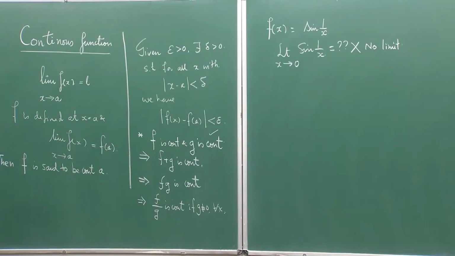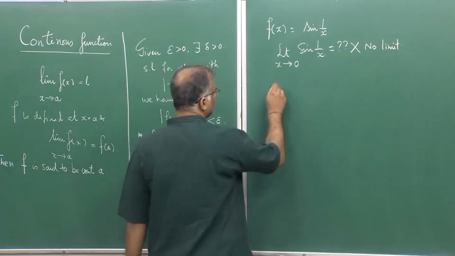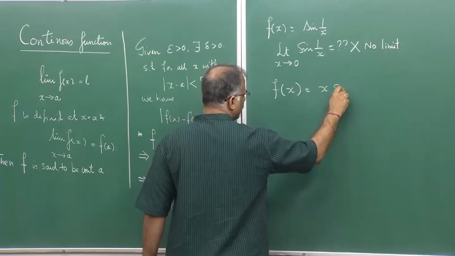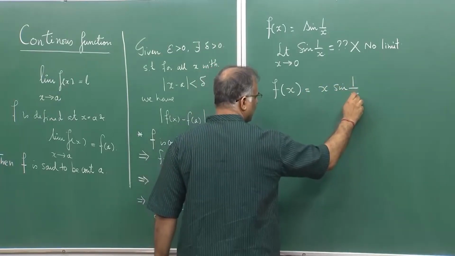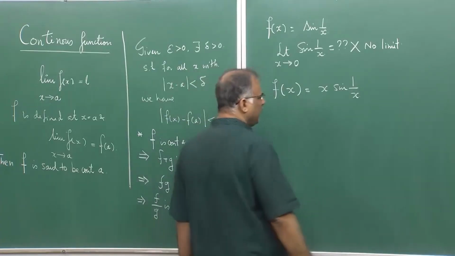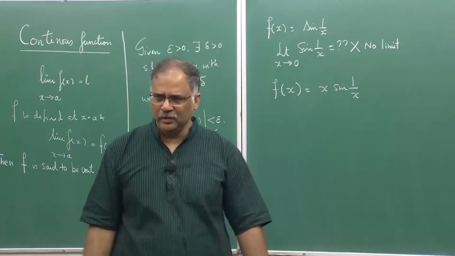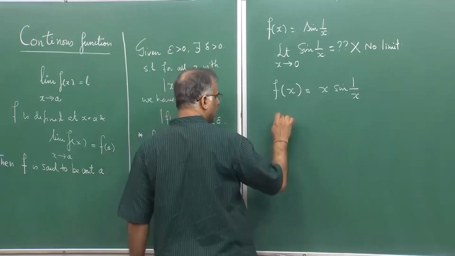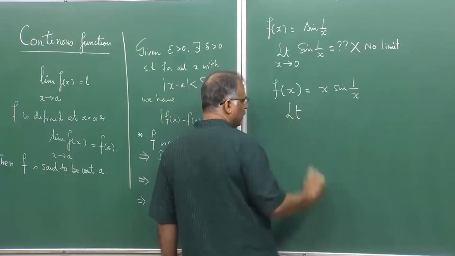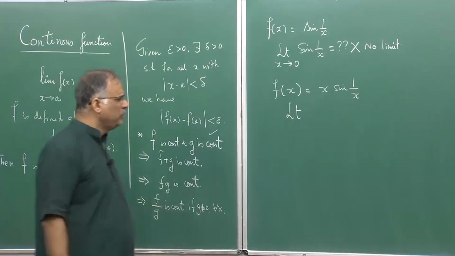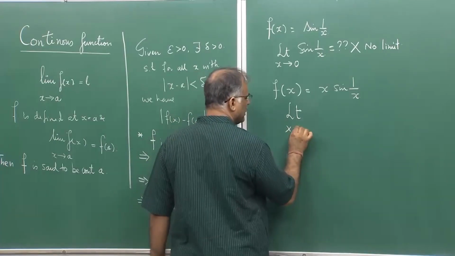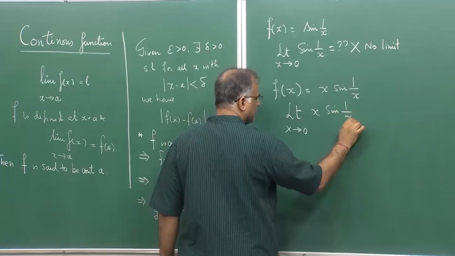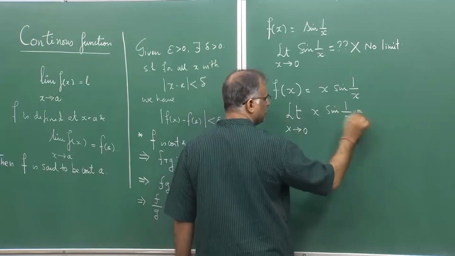Now, if I take a function which you have already looked into in the previous classes, f(x) is equal to x sine 1 by x. So, you know that x equal to 0 is not in the domain, but what we had shown using the epsilon delta technique in the last class was that the limit as x tends to 0 of x sine 1 by x is actually 0.